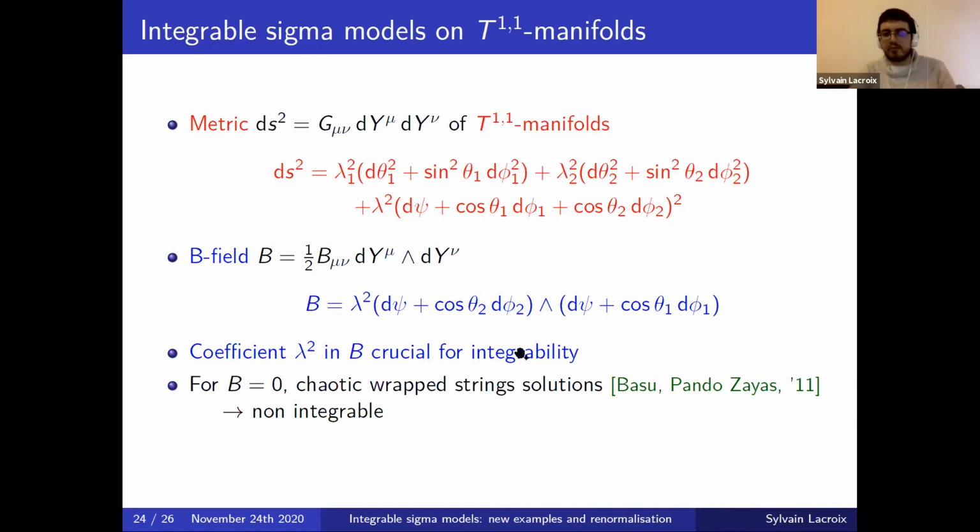And this is consistent with what is known in the literature, in particular in some articles by Basu and Pando Zayas, where they study the same model with the same metric, but now with no B field. They study what are called wrapped string solutions in these systems, and they find that these are chaotic, so it cannot be integrable. Because of that, it was long believed that integrable sigma models on T11 could not exist. And the result of this construction by affine Gaudin models is that they actually can be, if we choose the B field very carefully with the right coefficient.